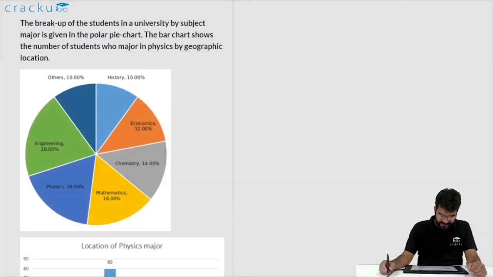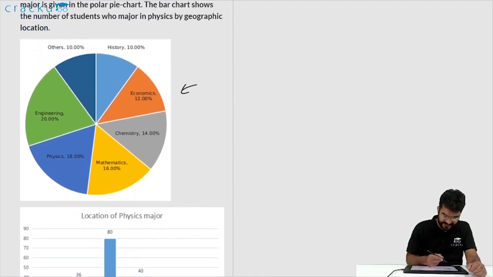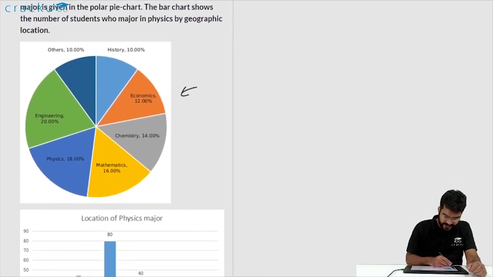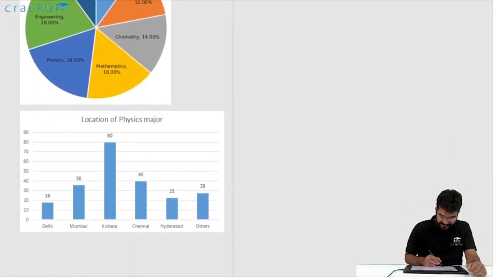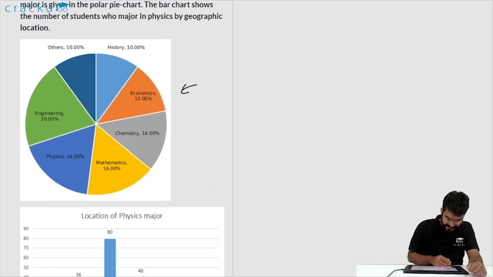In this question we are given two graphs. One is a pie chart and one is a bar graph. The pie chart represents the percentage of students from different departments in a college and in a university, and the bar chart represents the number of students who have already opted for physics major in the college. So let us first put the data that is given so that it becomes easier for us to calculate later.